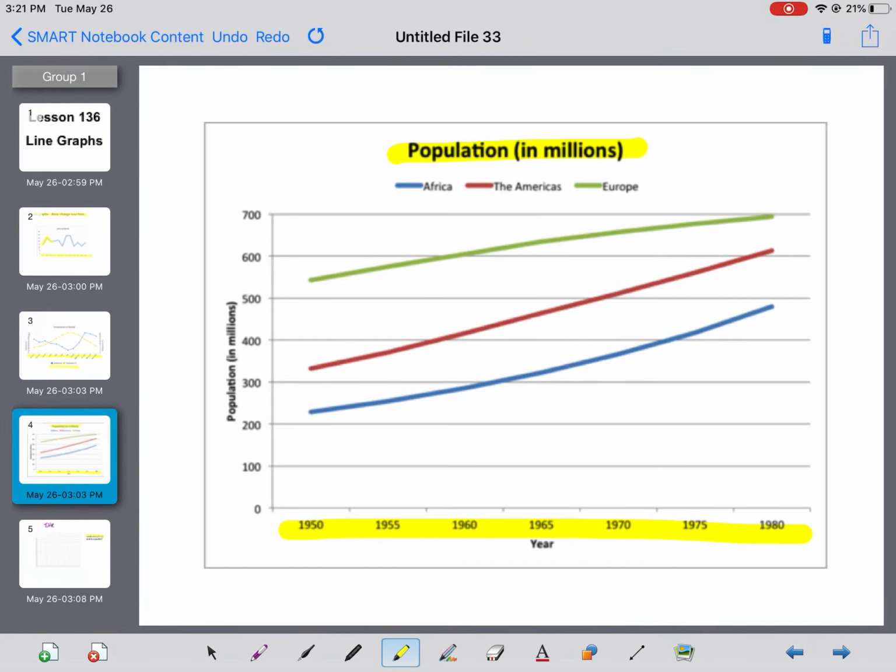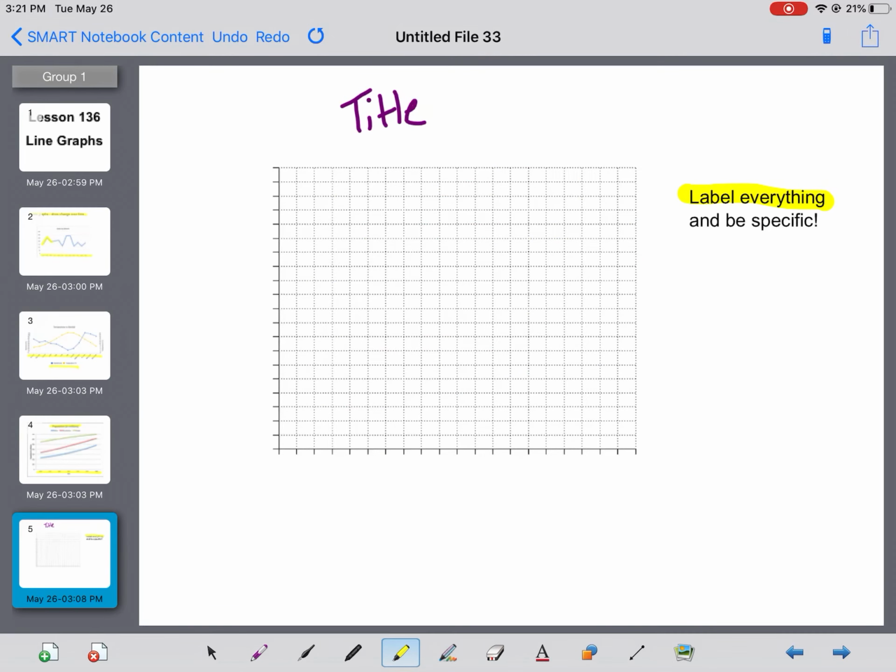Then you should be labeling your horizontal axis. Today, you will be labeling it with changes over time. So make sure that you're labeling it. If it's in months, it's very, very clear that those are months. If it's hours, we know that it's hours. If it's days, we know that it's days, etc.